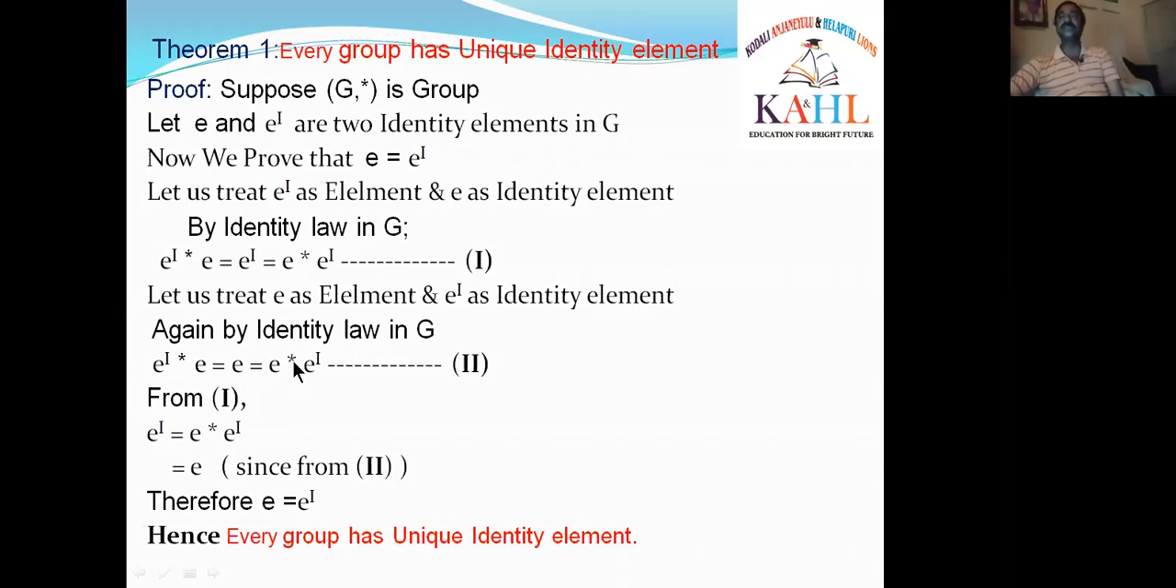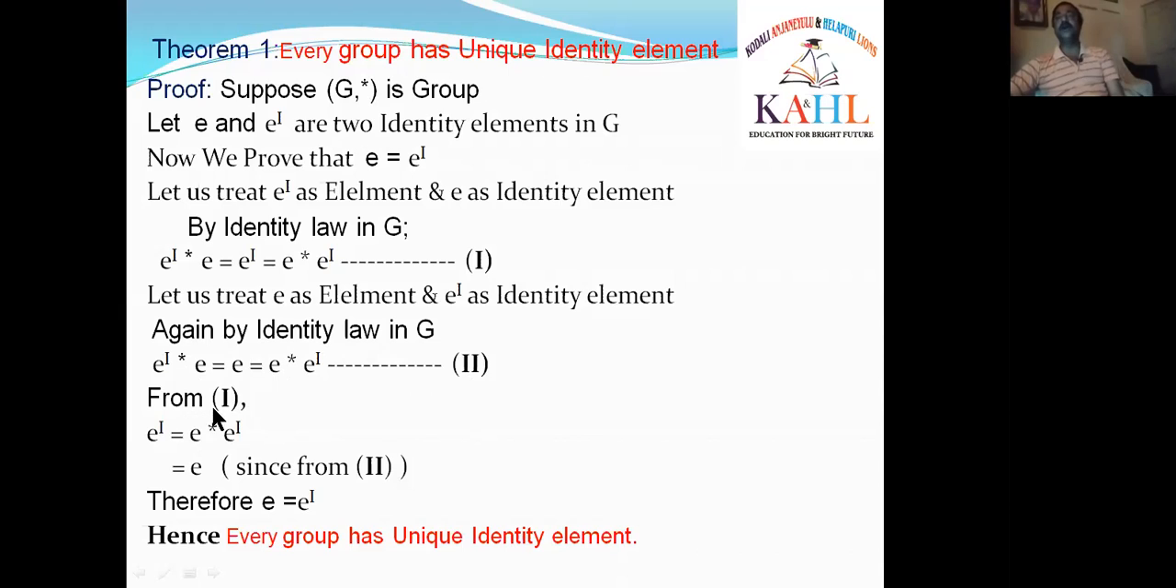What about e * e'? Here e' is the identity, so e comes out as e. That is, e * e' = e. That means e' * e = e, and also e * e' = e. We take this as 2.